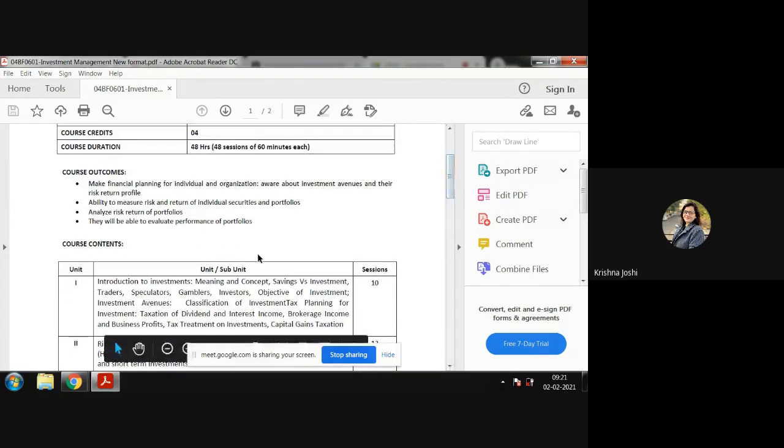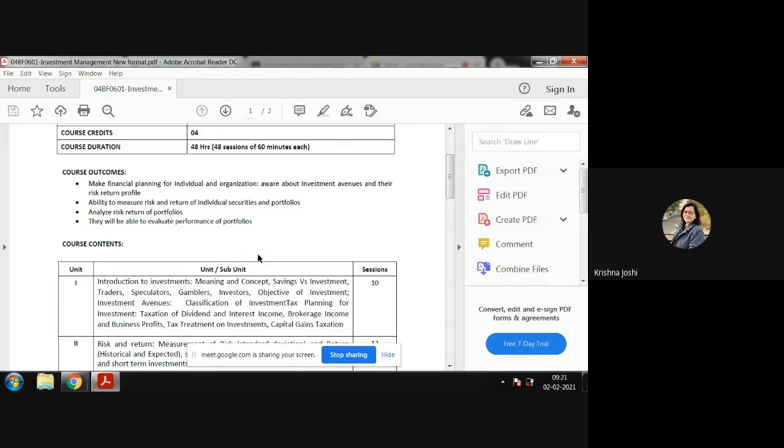Now, before understanding the course content, let me tell you that we studied security analysis in semester 4, right? Security analysis and investment management are companions. If you have security analysis, only after that comes the advanced form, investment management. In MBA semester 4, finance, if people have chosen finance as their specialization, they study IAPM or SAPM. IAPM is investment analysis and portfolio management. SAPM is security analysis and portfolio management.